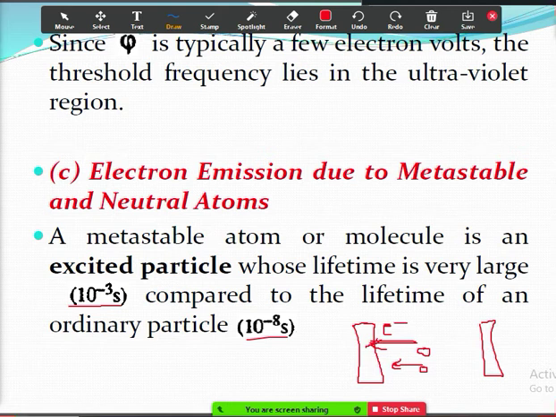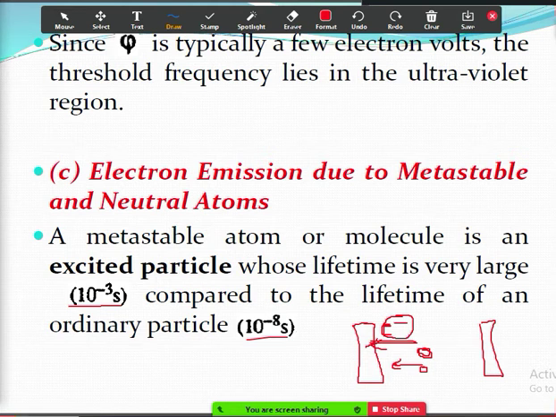The metastable atom should have sufficient ionization energy and sufficient kinetic energy. If the sum of these two energies is greater than the work function of the metal, then only ionization will take place, and that collision will create one more electron. That is the case of collision ionization because of the metastable atoms.